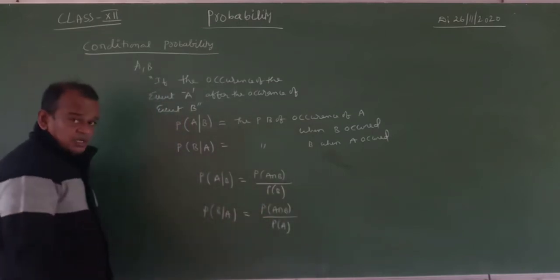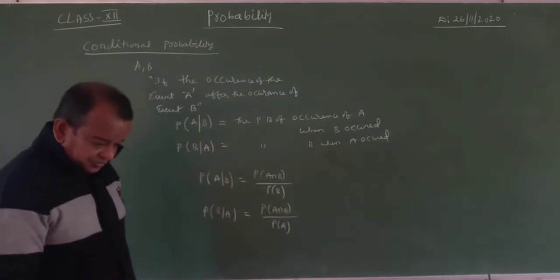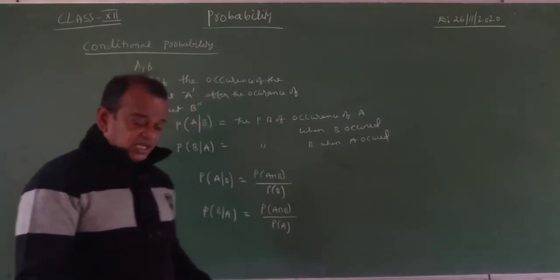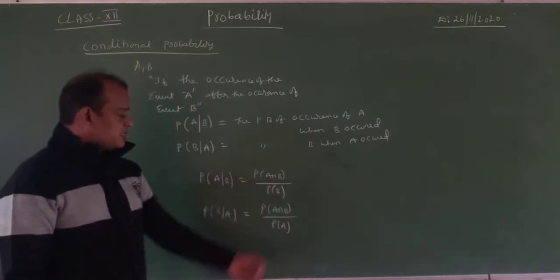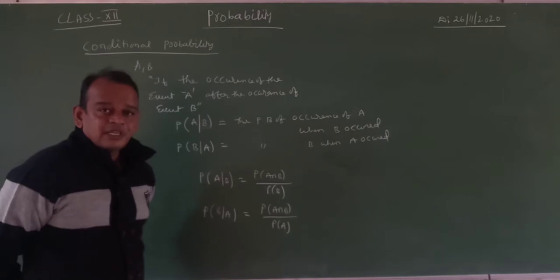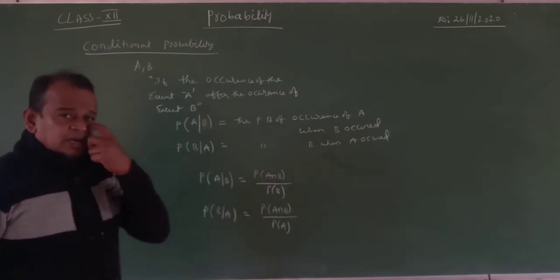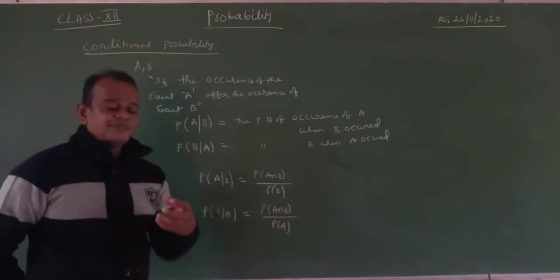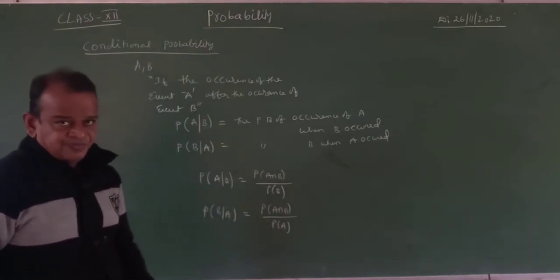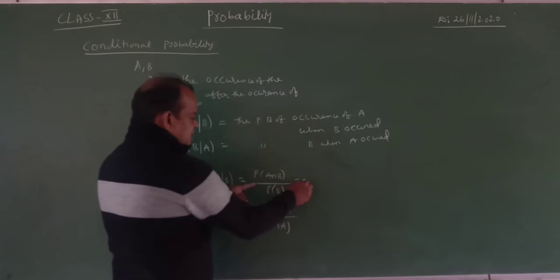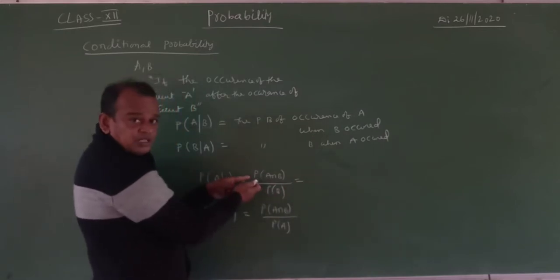By using the formula, how to find the probability of A given B? How to find the probability of B given A? By using this formula, probability of A intersection B by probability of B. Okay, my dear student, in this one a ratio is there, means a fraction is there, so sample points are compulsory, no need of this one. Why? Because probability of A intersection B means formula. Remember this one formula also, no problem.